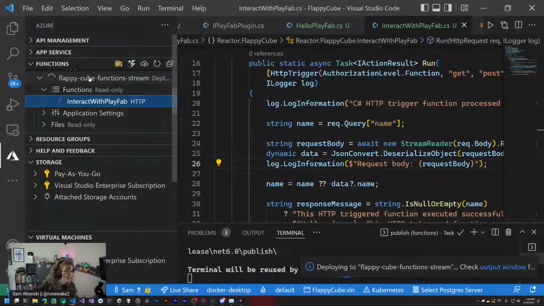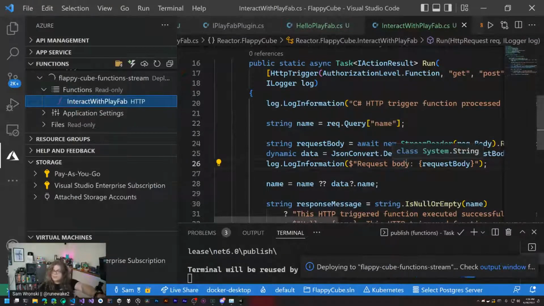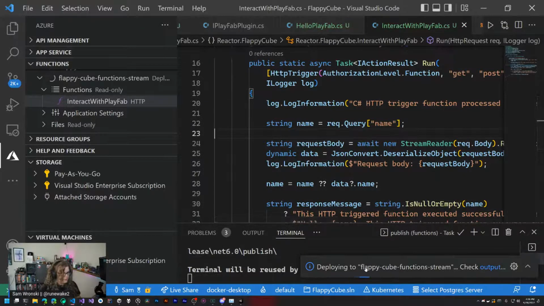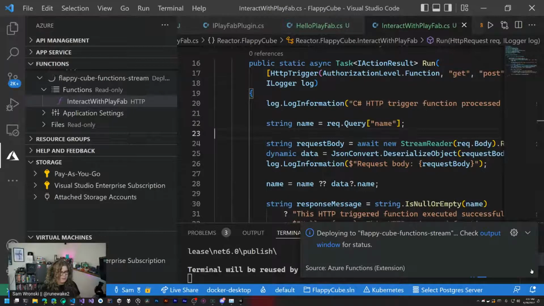We can see this is updating right now. What that's going to do is give us all of these text logs, so we're going to be able to see here's the request body, here is our HTTP function stuff. All of our log messages should appear in this text stream. Once this finishes, it should be pretty quick.